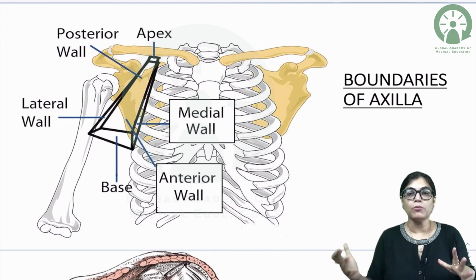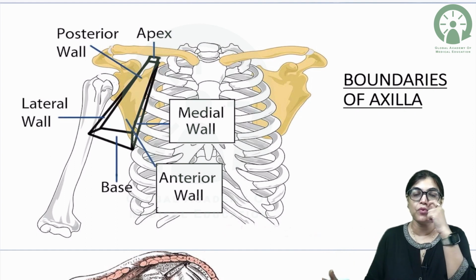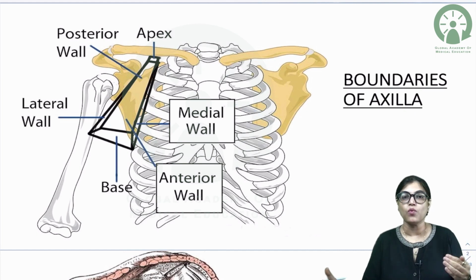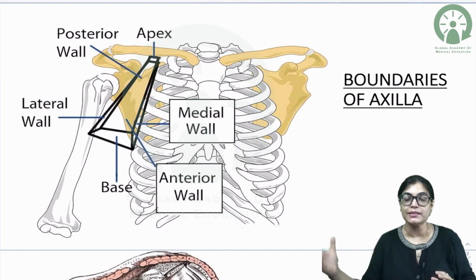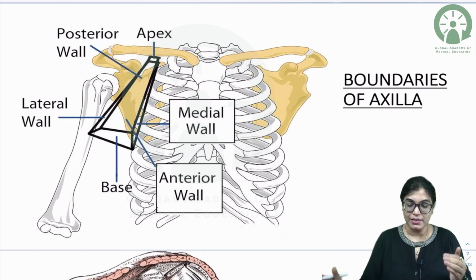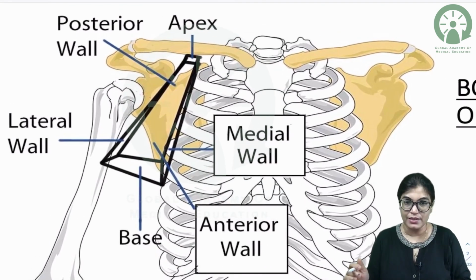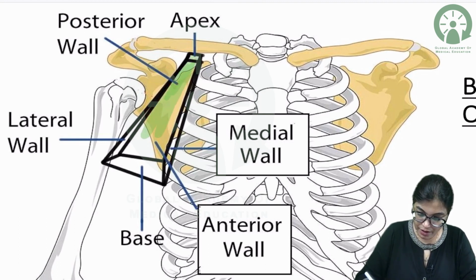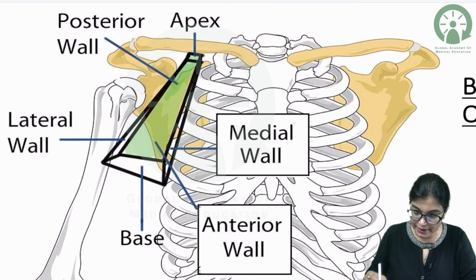When I am talking about the axilla, the axilla is a four-sided pyramidal region located in the armpit. It has four walls. It has an apex which is directed upwards. It has a base. You can clearly see, if I just enlarge this image, this is exactly showing you the area of the axilla. So here we have an anterior and a posterior wall.